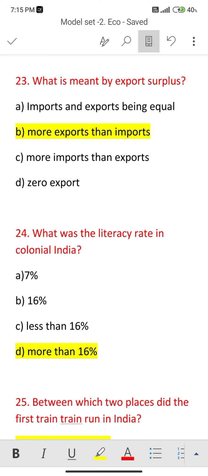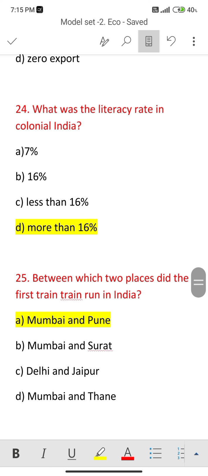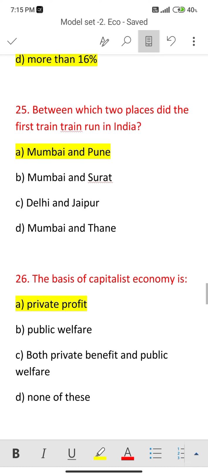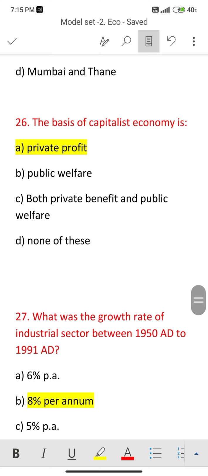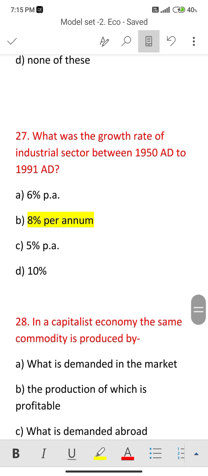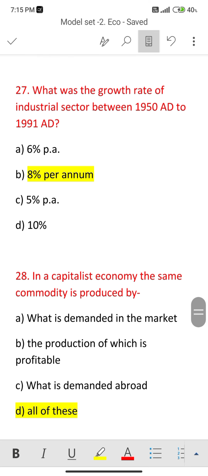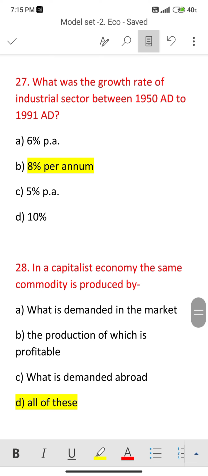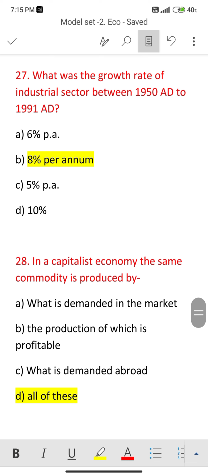24. What was the literacy rate in colonial India? That one is more than 16%. 25. Between which two places did the first train run in India? That one is Mumbai and Thane are the two places. 26. The basis of capitalist economy is private profit. Here we have to write, to generate profit. Next is 27. What was the growth rate of the industrial sector between 1950 and 1991? That one is 8% per annum.